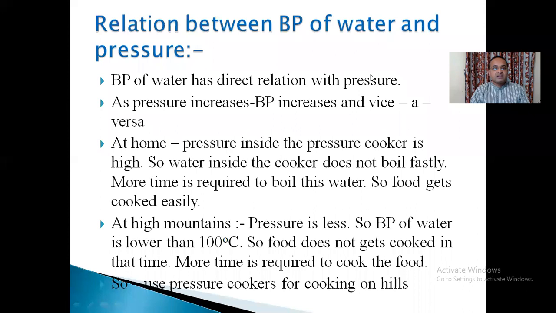Dear friends, let us see the relation between boiling point of water and the pressure. The boiling point of water, 100 degrees Celsius, has a direct relationship with the atmospheric pressure. What is this direct relationship? As the pressure increases, the boiling point of water also increases, and as pressure decreases, the boiling point also decreases. This is called the direct relationship.